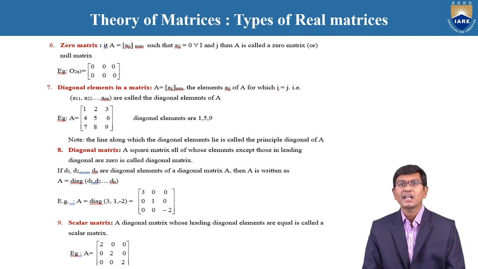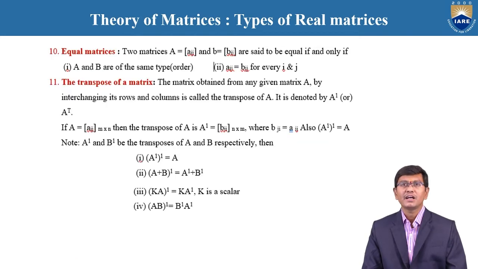And again, the scalar matrix. The scalar matrix is a diagonal square matrix, where the non-diagonal elements are 0, and finally the diagonal elements are all the same number. For example, A is equal to 2, 0, 0, 0, 2, 0, 0, 0, 2. A diagonal matrix whose leading diagonal elements are equal is called a scalar matrix. Under this example, the scalar value is 2 only. Therefore, clearly this matrix is said to be a scalar matrix.